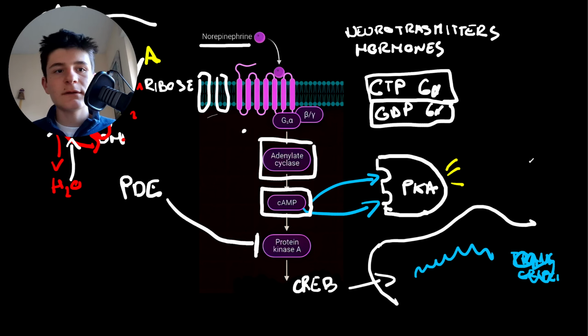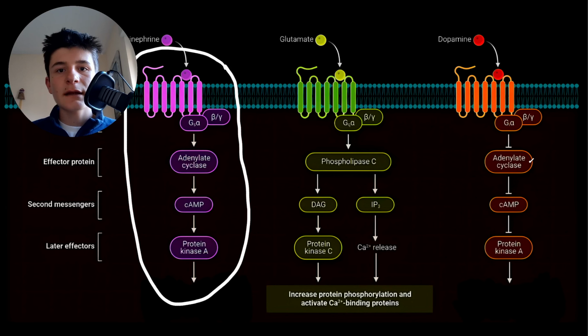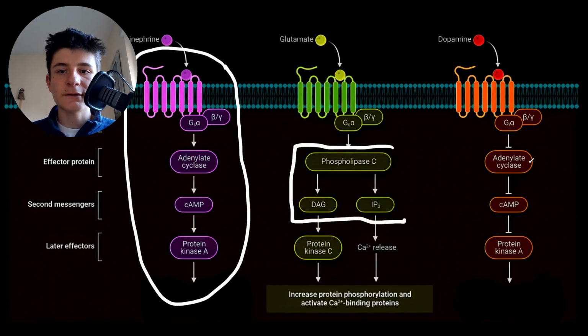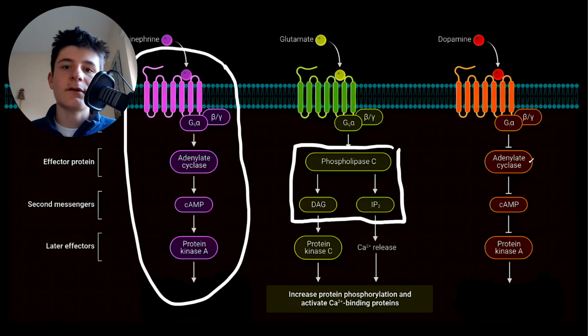I hope that this video is helpful for you, and I will make videos about the second pathway, the green one here, that involves phospholipase C and diacylglycerol and inositol triphosphate, and it's a pathway that also involves G-protein coupled receptors.